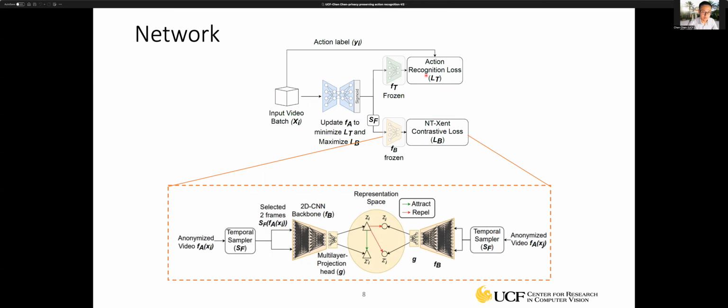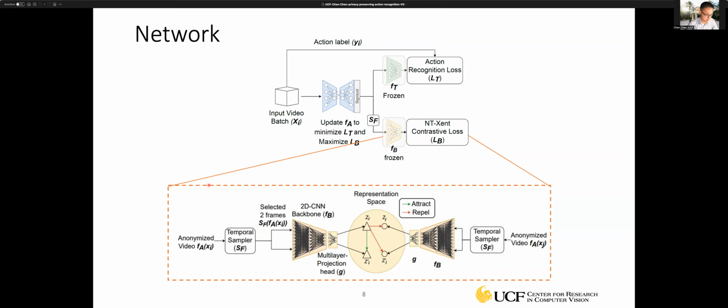For the action recognition branch, we will leverage the action label during training. So we'll just consider this a normal action recognition task and train the network on this action recognition branch using the cross entropy loss. But for the self-supervised privacy removal branch, we are using the idea of contrastive learning.